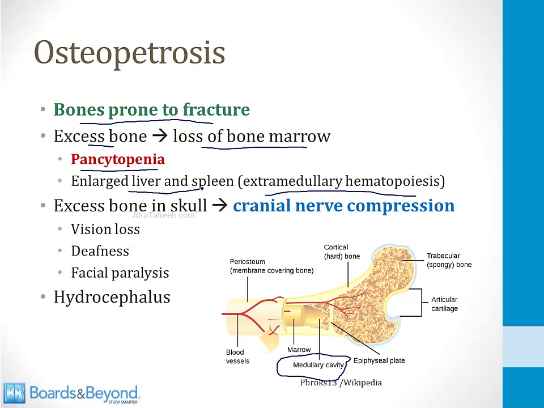There can also be excess bone in the skull, and this can narrow the pathways by which cranial nerves exit the skull and lead to cranial nerve compression. So you can potentially see vision loss, deafness, or facial paralysis. And then finally, if there's bone deposition that narrows the foramen magnum, this can lead to hydrocephalus.